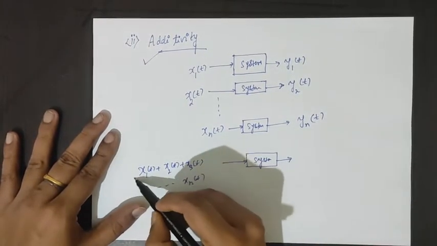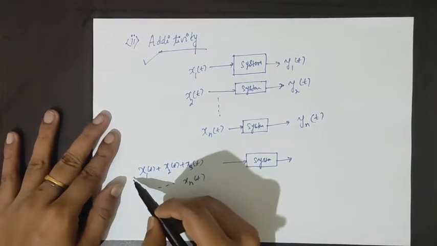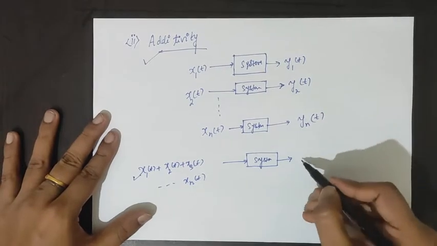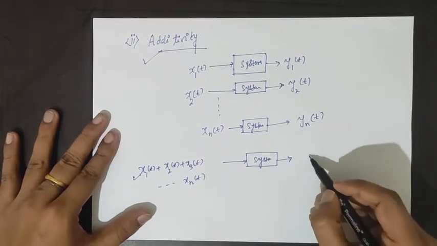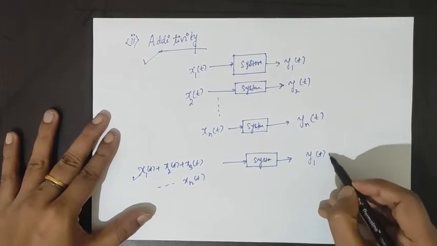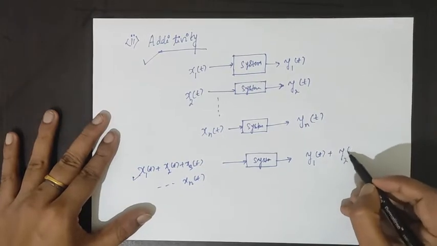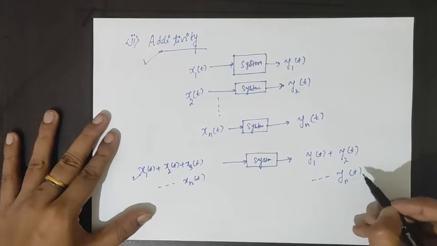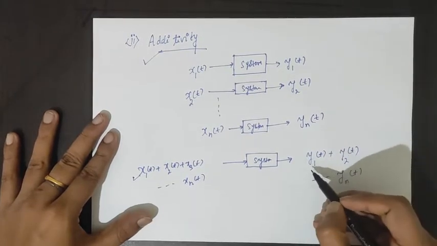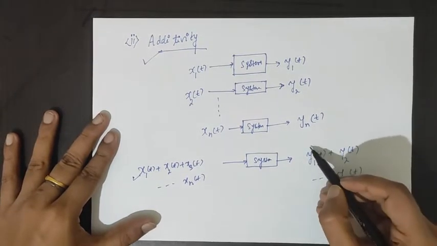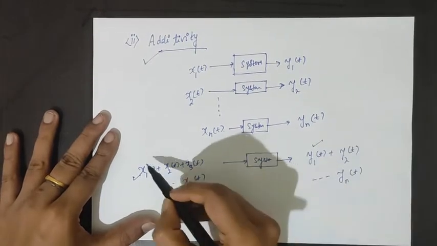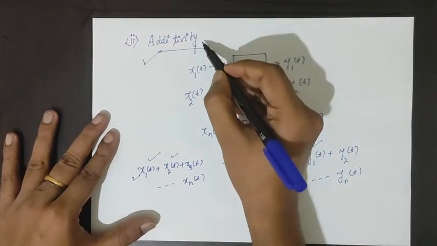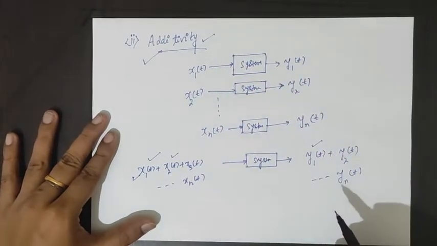If for the sum of inputs we get an output that is also the sum of the responses due to individual inputs, then that is the concept of additivity.